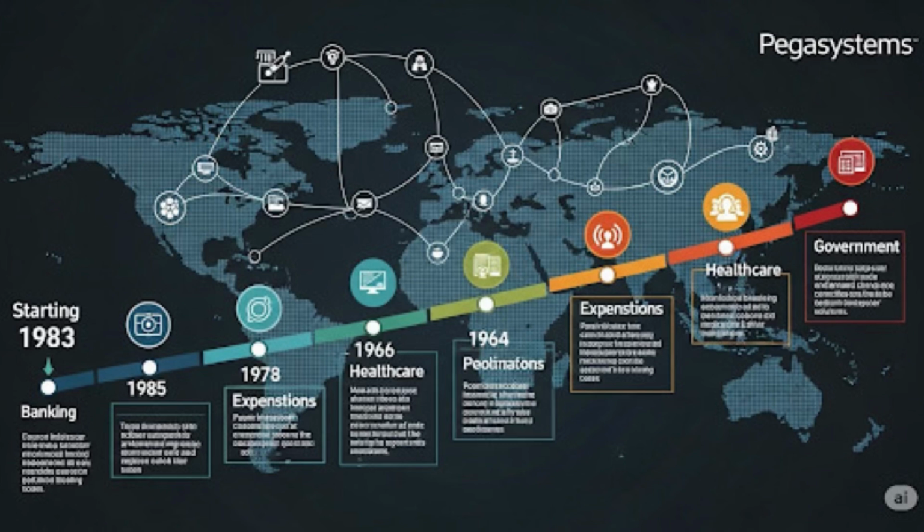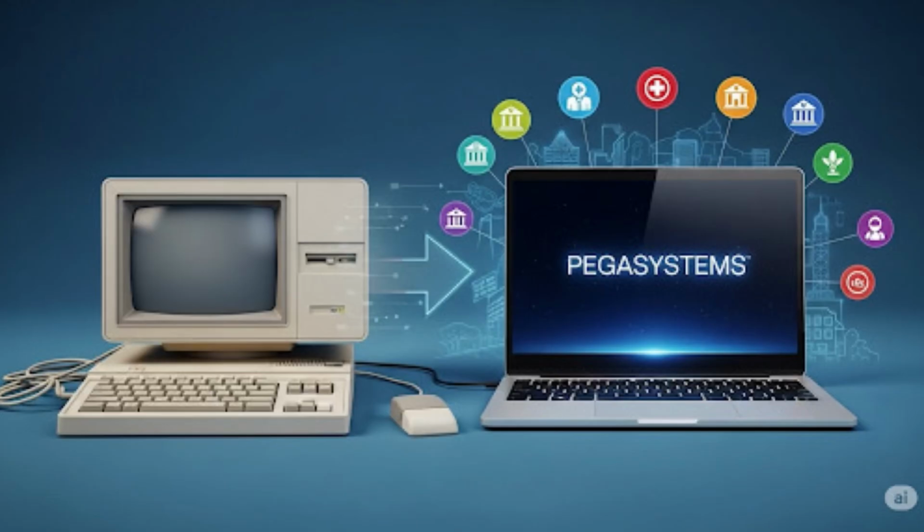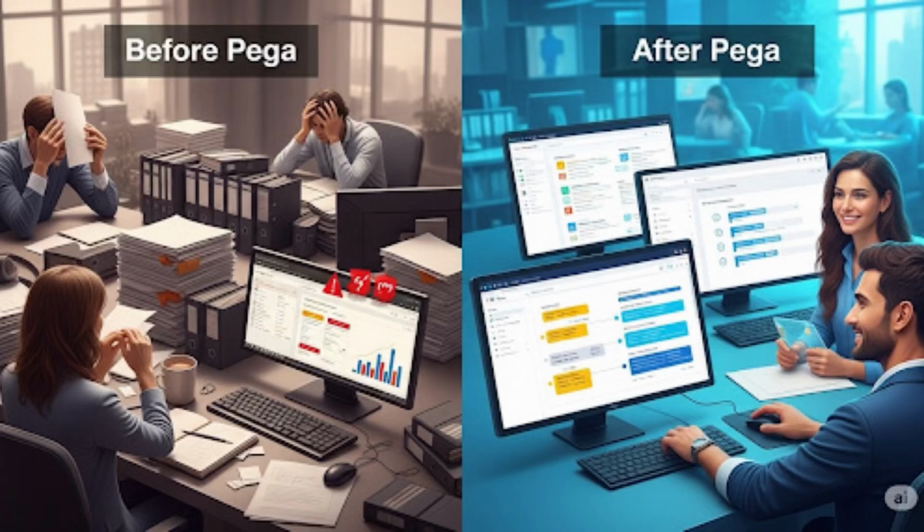Pega was created by a company called Pegasystems, which was founded in 1983 by Alan Trefler in the USA. Over the years, it has grown into a powerful platform used by Fortune 500 companies, banks, healthcare firms, insurance companies, and even government agencies. From simple workflows to complex customer service systems, Pega is used across many industries to make work faster, smarter, and more efficient.